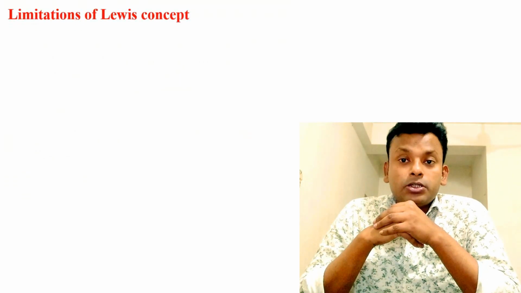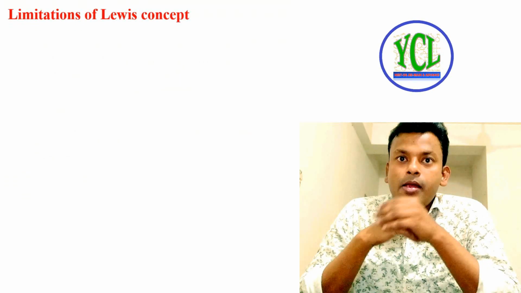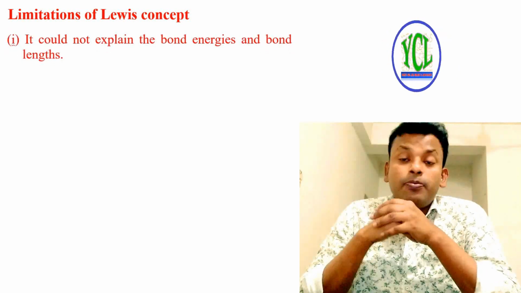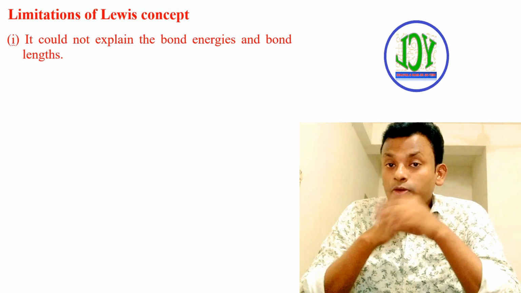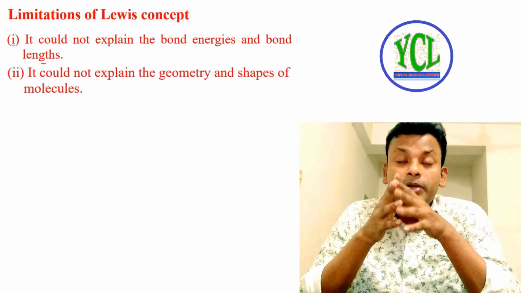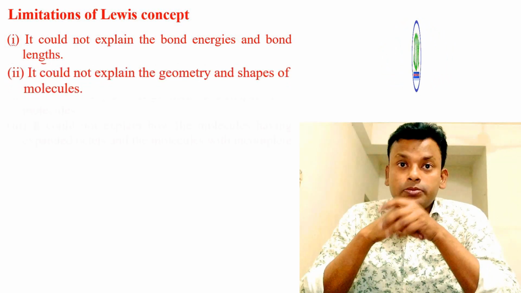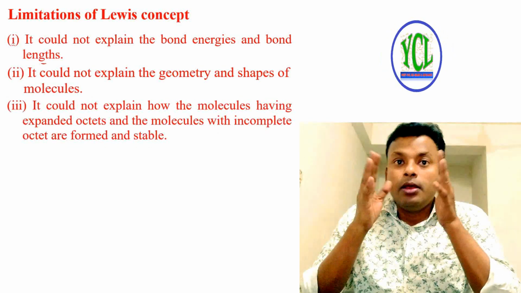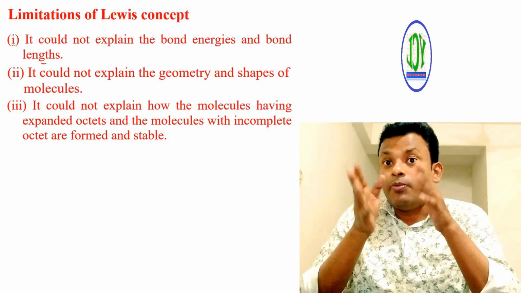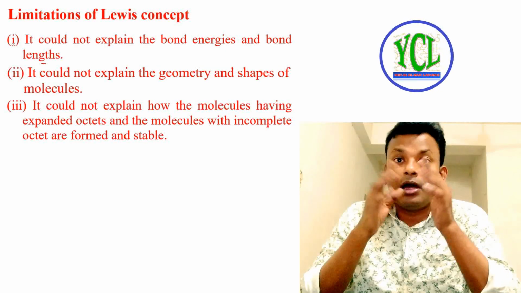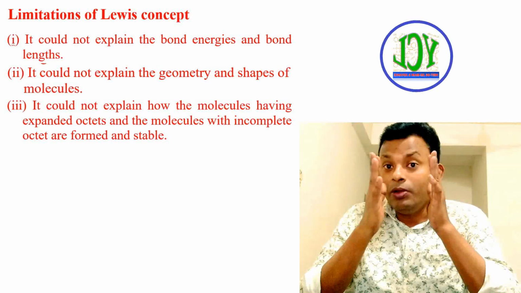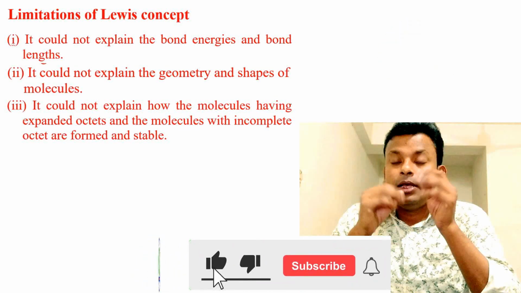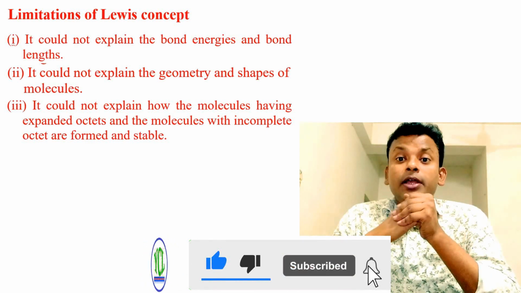Limitations of the Lewis concept. First point, it could not explain bond energies and bond lengths. Point 2, it could not explain the geometry and shape of molecules. Point 3, it could not explain how molecules having an expanded octet and molecules with an incomplete octet are formed and stable. The Lewis concept was discussed in the previous class, that is Chemical Bonding part 1.